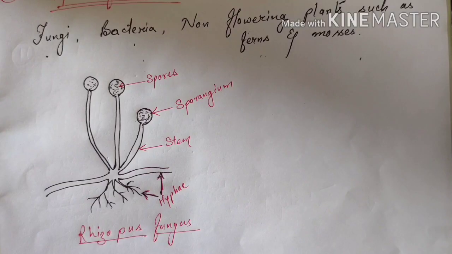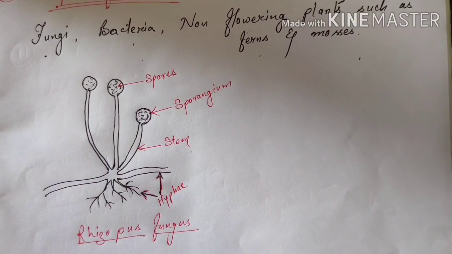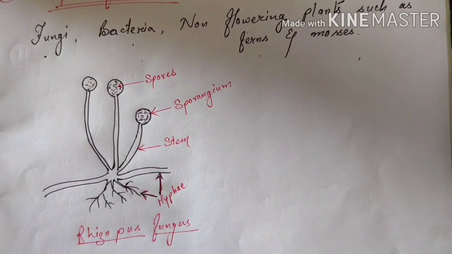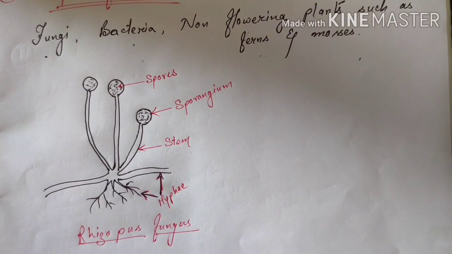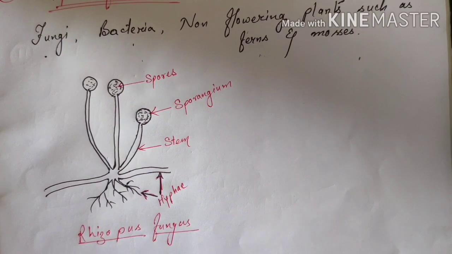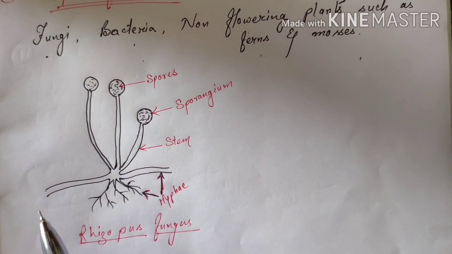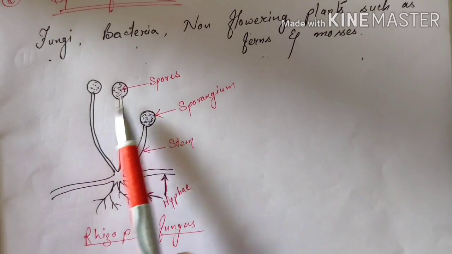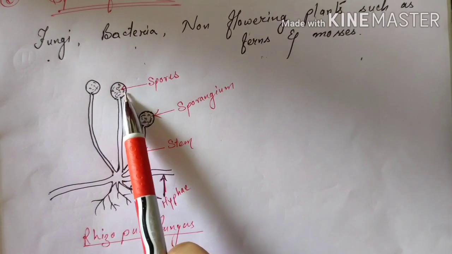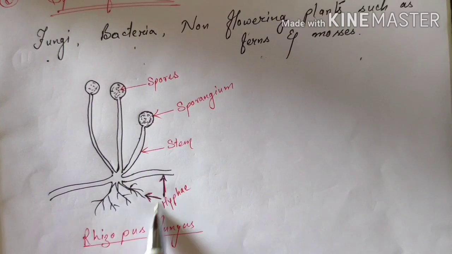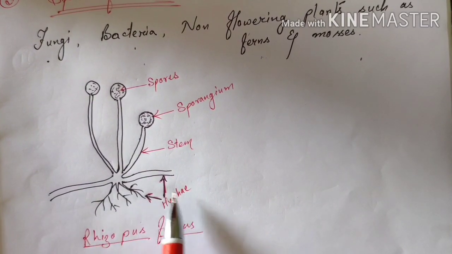Most of you have seen that when bread is kept at home for a longer period of time, then on that slice of bread some black substances grow. These are actually fungus, and those are the rhizopus fungus, which is commonly known as bread mold. So this is a rhizopus fungus and these are the spores which are present inside the spore case, which is also known as sporangium. And since it is a fungus, it is a plant, so it has got the stem.